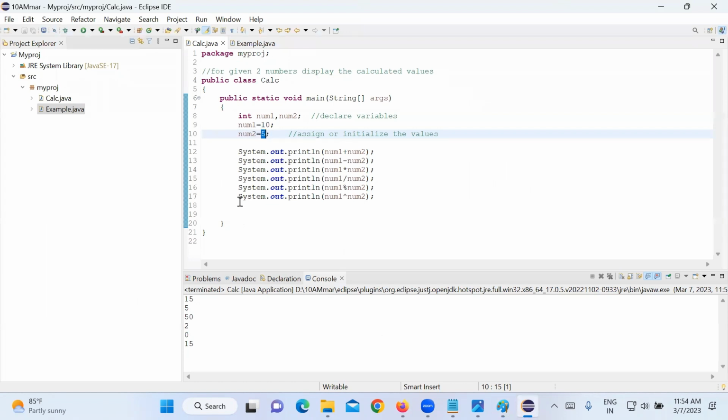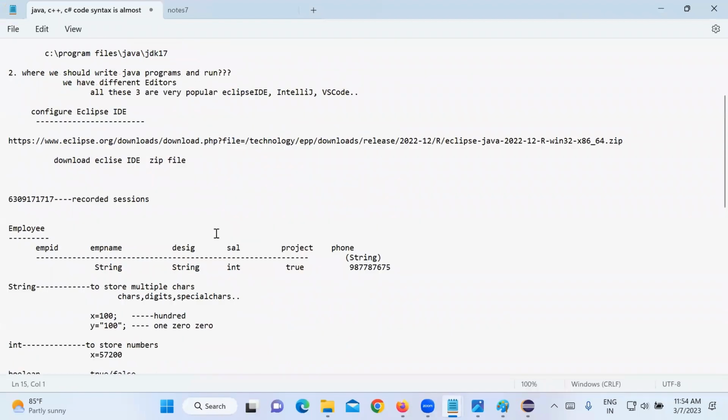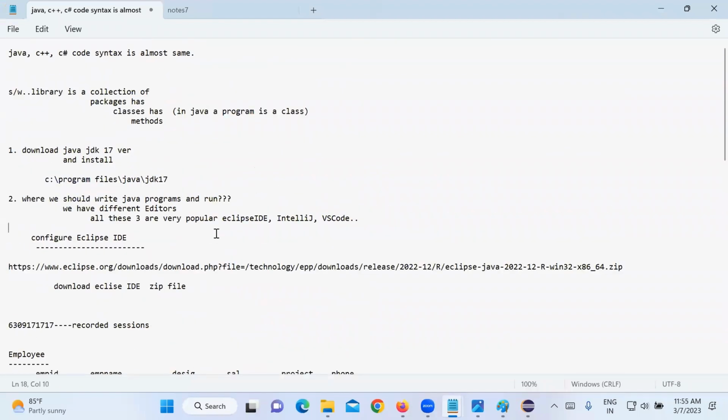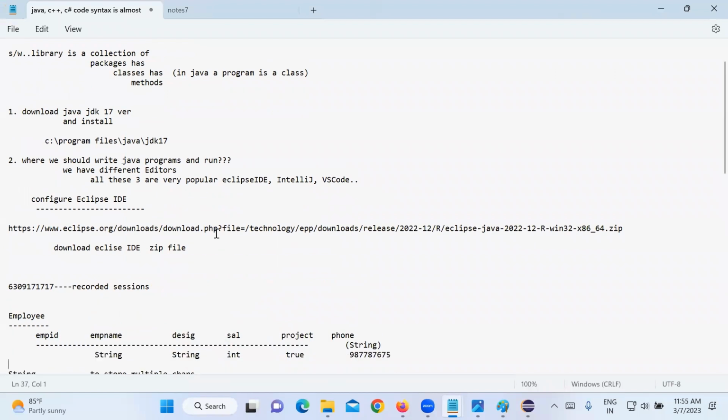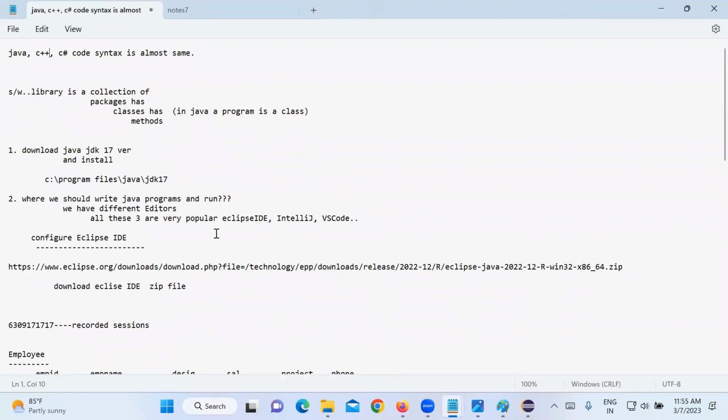What I need is 10 to the power of 5, right? If you want to get 10 to the power of 5, some time back I was telling you, Java software itself is a library, the JDK library. Yes, sir. The library has packages and it has classes, right? And a class has methods.